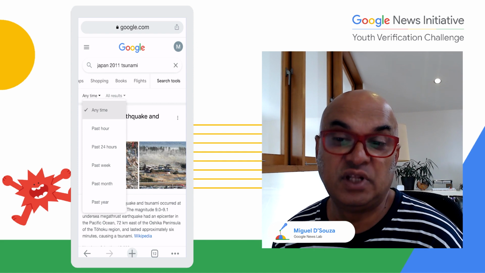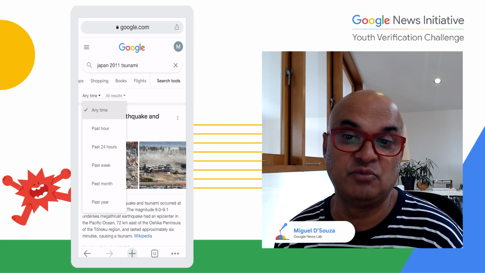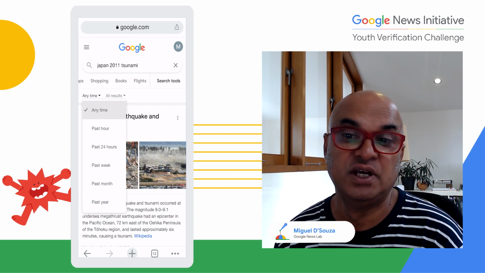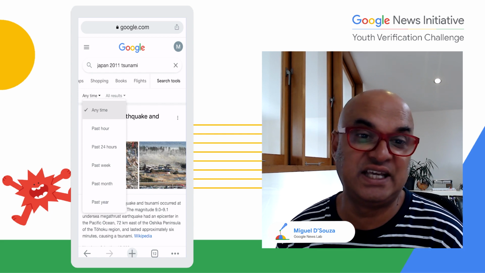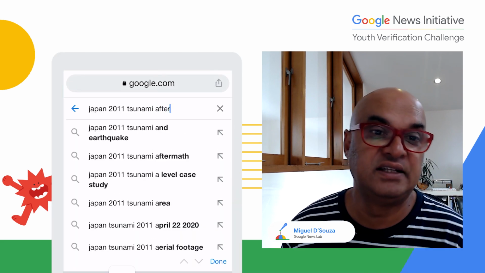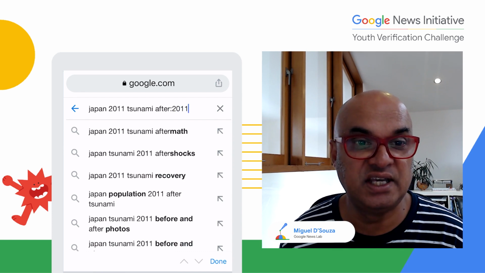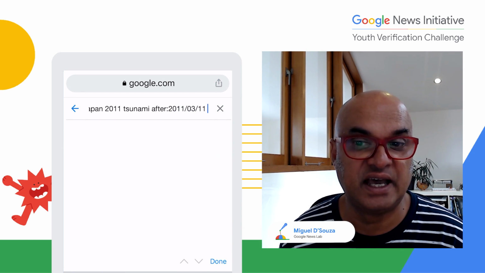Interestingly, you can't use the custom change time frame on mobile. You can do that on the desktop. To do that, you'll simply have to key in keywords Japan 2011 tsunami followed by the after colon operator. So you can see here, that's demonstrating that.